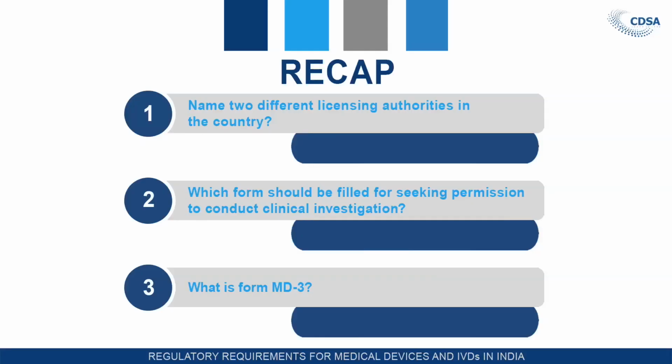Now, let us have some sort of question and answer session. We'll take one or two questions, to see whether you understand or not. Now, name the two different licensing authorities in the country who are responsible for grant of manufacturing license. We have discussed so many times, that is the state licensing authority and the central licensing authority.